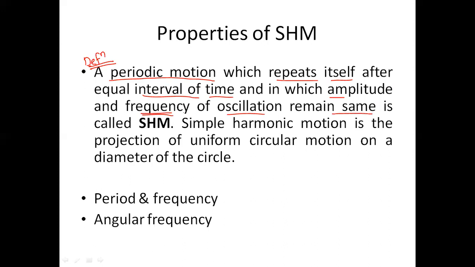So the frequency, that means the rate at which these oscillations are taking place, and the amplitude, that means how far the object moves, these all remain the same, or they remain constant. They do not change with respect to time. This type of motion is called simple harmonic motion.